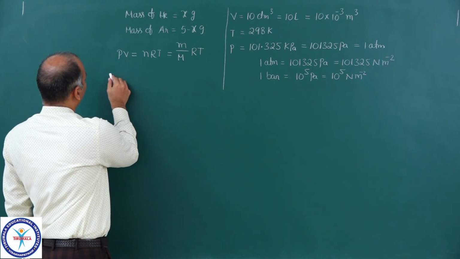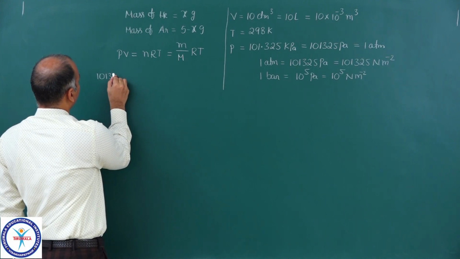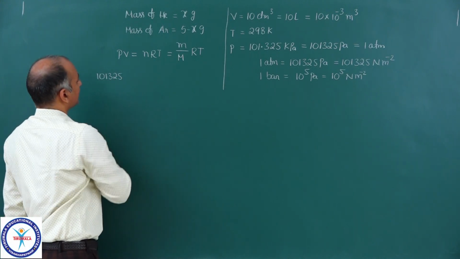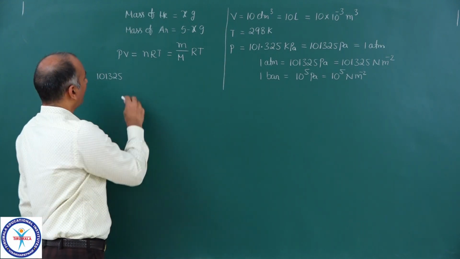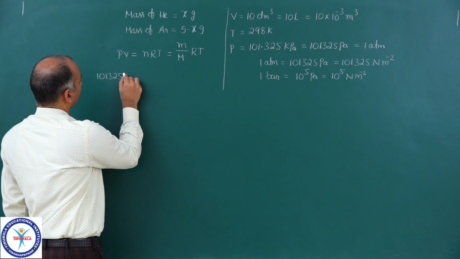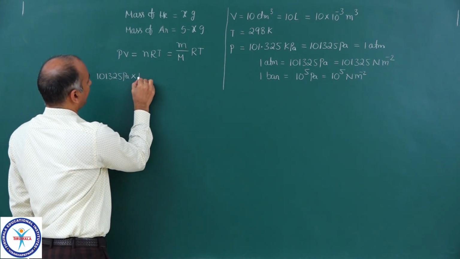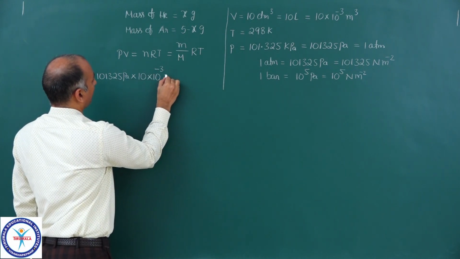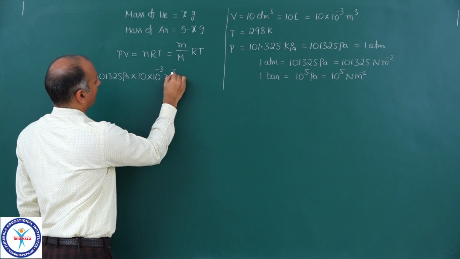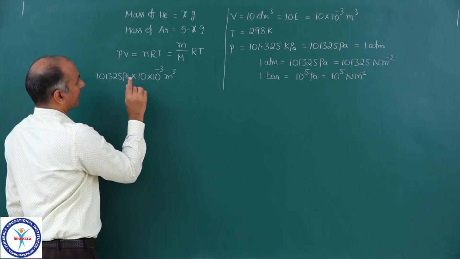Now pressure is equal to 101.325 kilopascals. I am taking everything in the SI system, into volume, that is 10 into 10 power minus 3 meter cube, that is volume, that is equal to n.